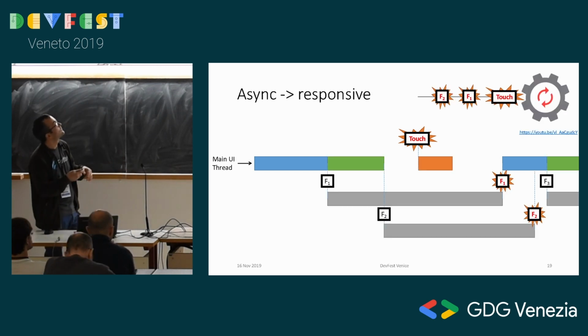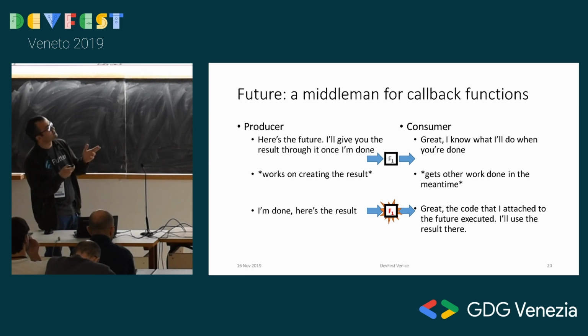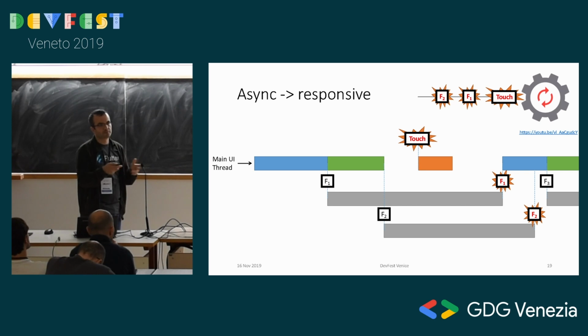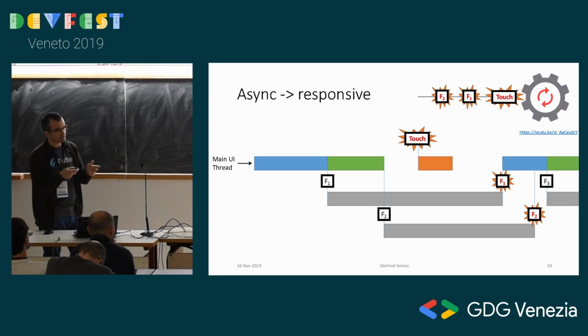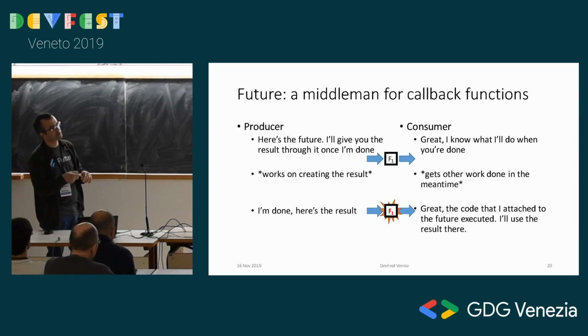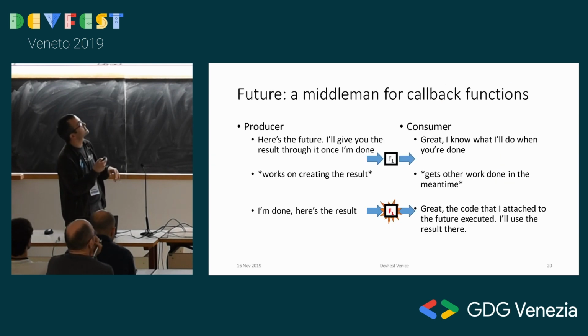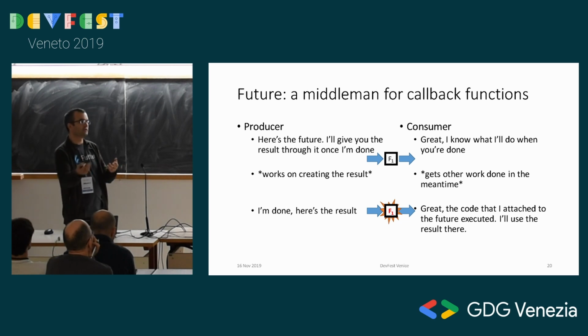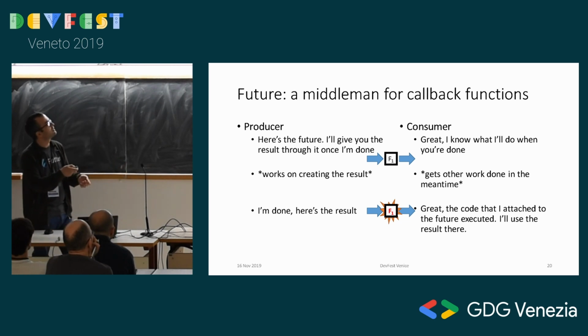So I'll explain how. So we have these future objects, right? I talked about these future objects that are like the broker between the producer and the consumer. They don't have to know each other much. They're just interacting with the future object to tell the other guy something, right? The producer says, here's the future. I cannot give you the result right now, but here's the future. I'll give you the result once I'm done. And he says, okay, great, I know what I'll do when it's done. Let me attach a function to it, and then let's move on.